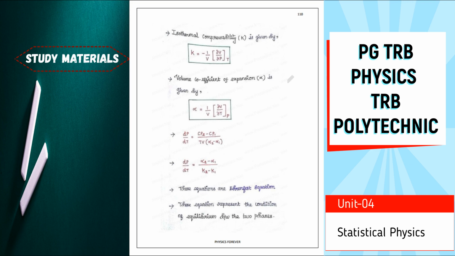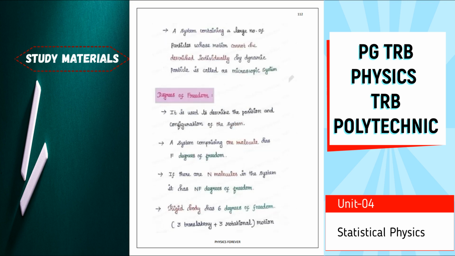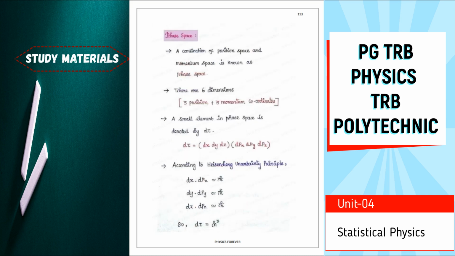Then some examples related to first order and second order transitions, then isothermal compressibility, then the volume coefficient of expansion alpha; these are similar equations. Then macroscopic system and microscopic system, then degrees of freedom, then phase space.